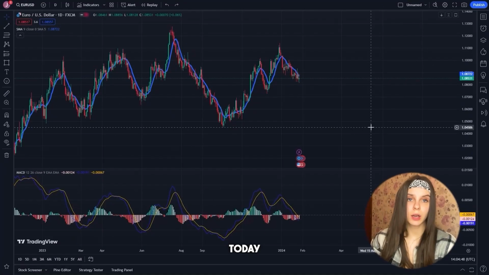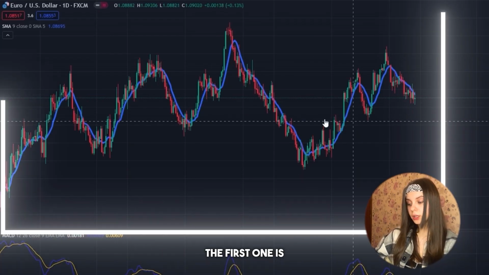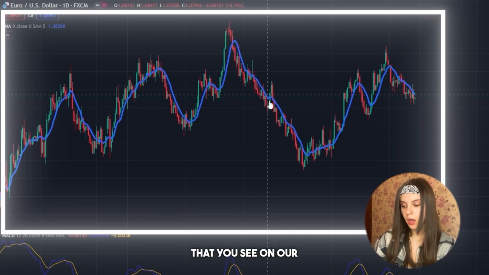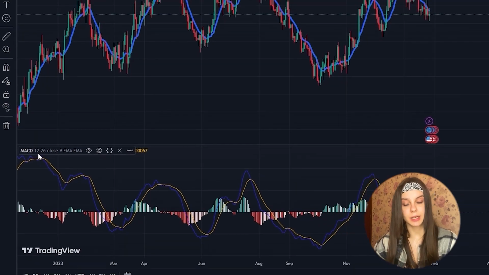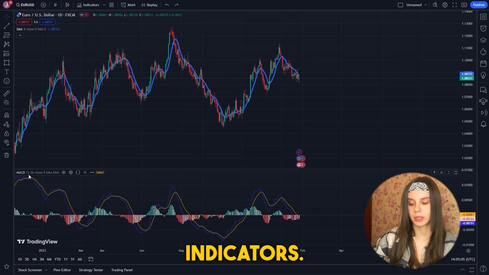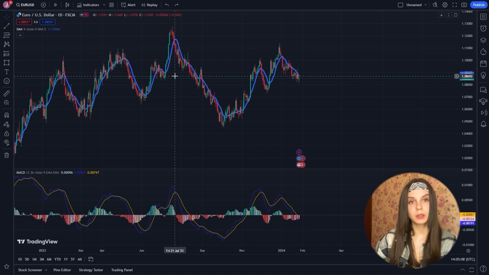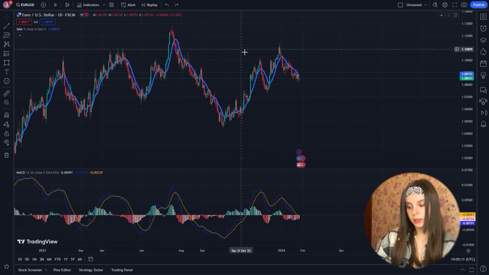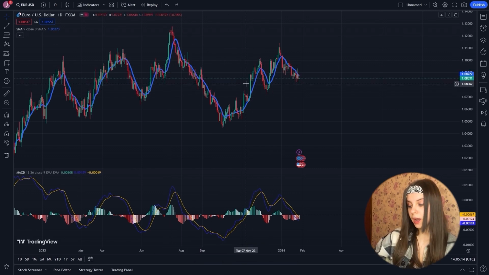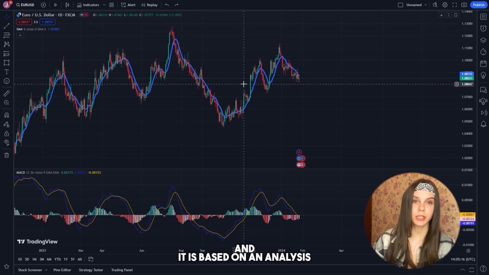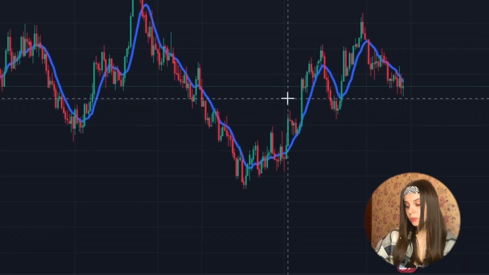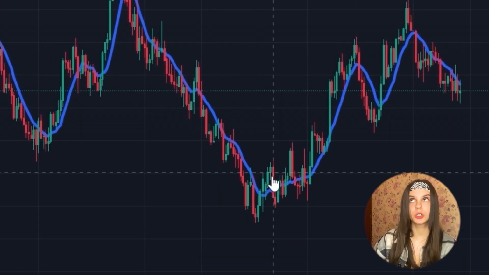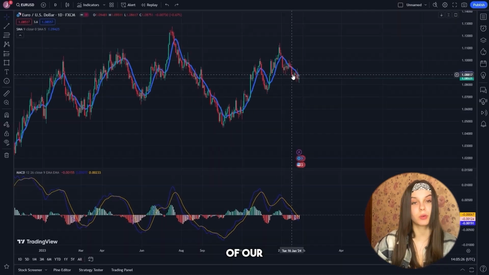Let's start. Today, two indicators will help us in achieving this goal. The first one is the moving average indicator that you see on our chart, and the second indicator is called MACD. Let's talk a little about these indicators. The moving average indicator is a technical indicator that is located on our chart, and it is based on an analysis of the behavior of security quotes. This is a kind of moving average among all the data of our candles.